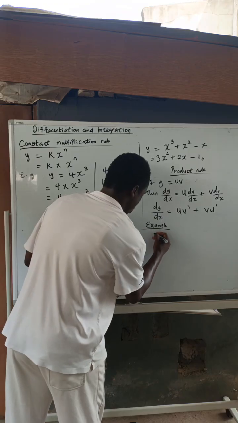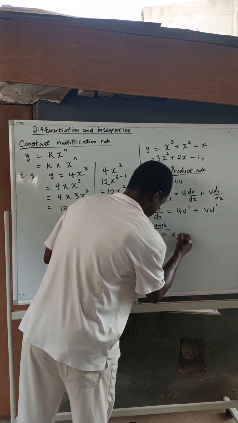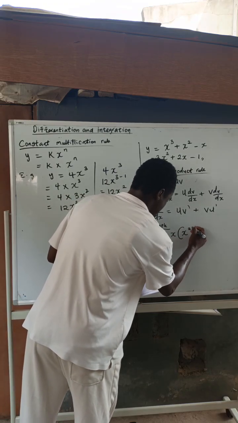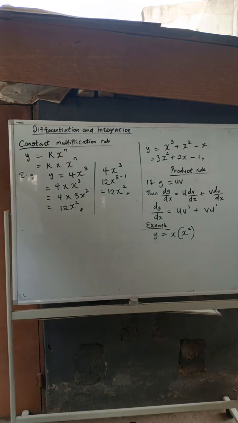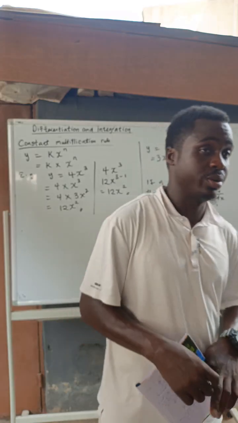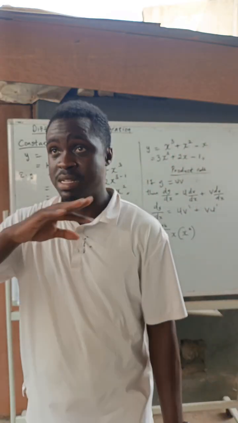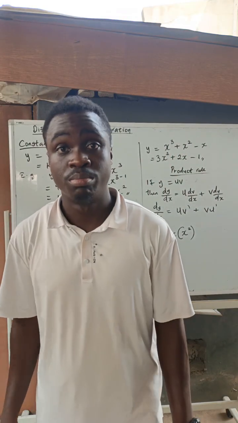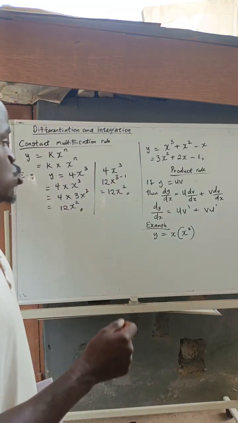Let's take a look at this question. y is equal to x, open bracket, x raised to power 2. Now, don't forget that a bracket in mathematical terms means multiplication. Bracket signifies multiplication. So I'm going to do this.